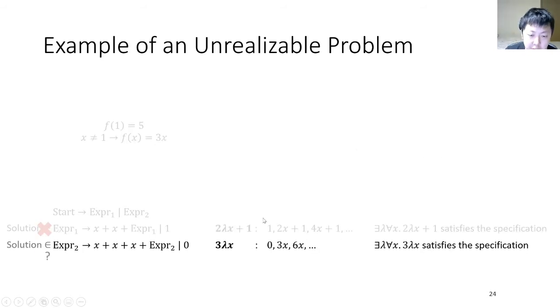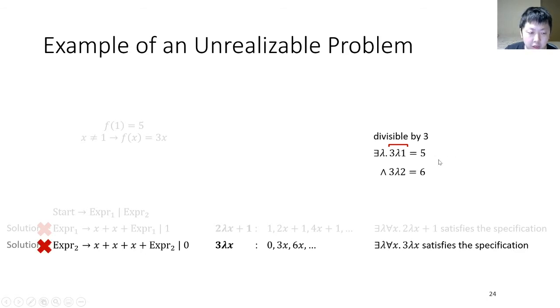Similarly, we can summarize all terms. The terms produced from EXPR2 are 3 lambda x, and we also restrict ourselves to inputs 1 and 2 and check if there is some term satisfying the specification on these two inputs. And the answer is no, since you can see 3 lambda 1 is divisible by 3, while 5 is not divisible by 3.